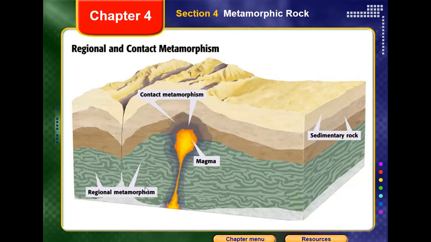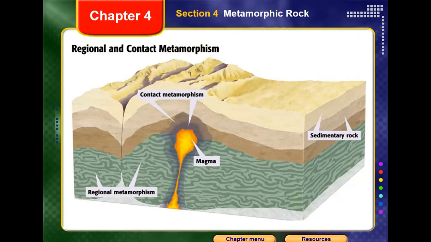So regional metamorphism is a kind of metamorphism that happens because of the pressure of the magma on the rocks in the region it passes through. You get the idea, guys? Yes.